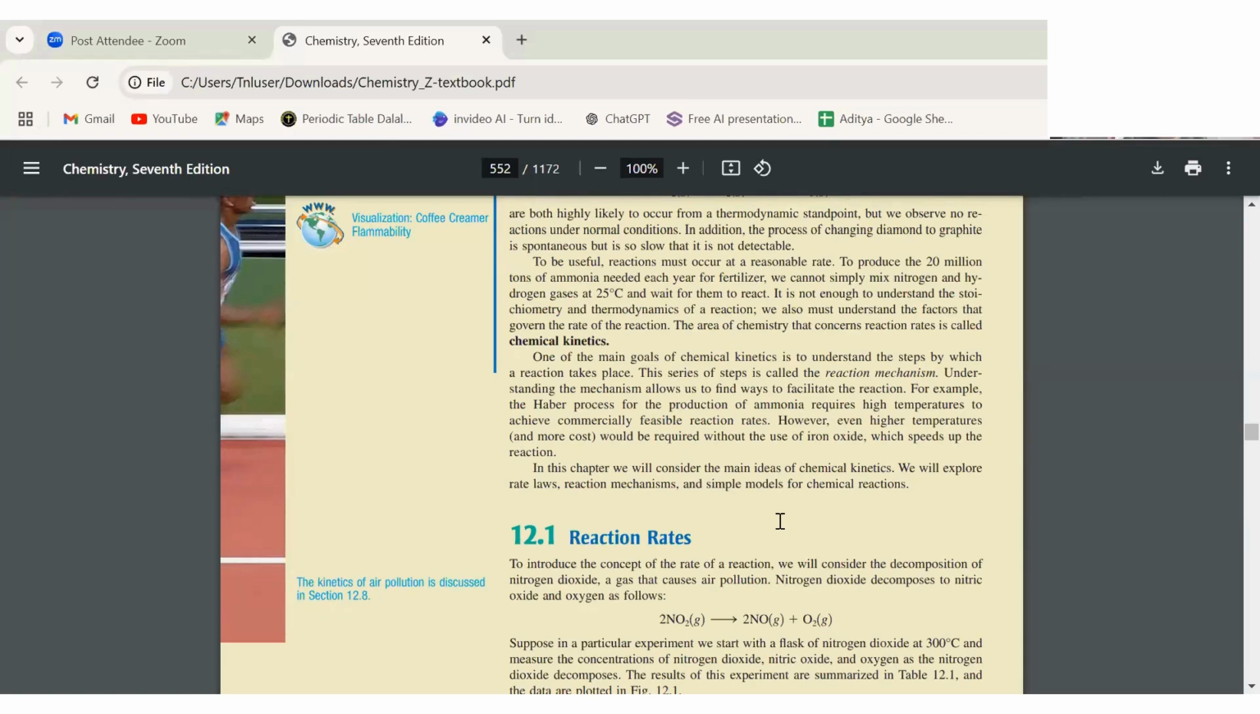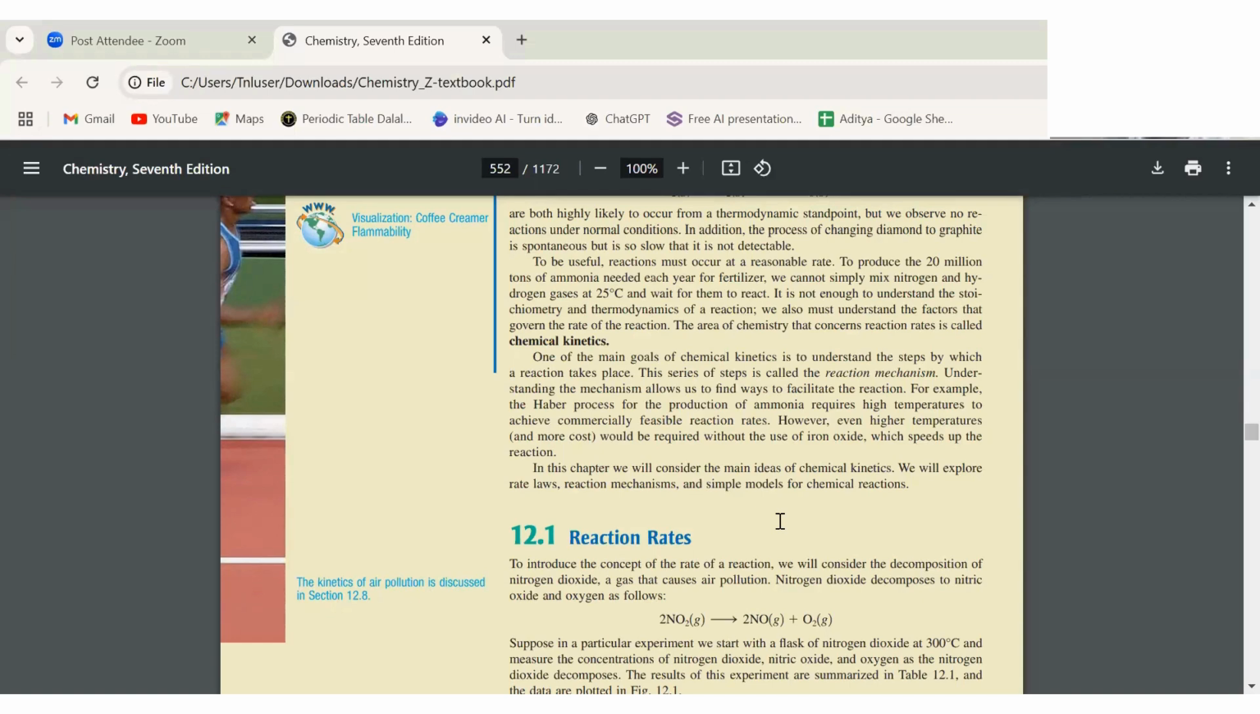So it's basically like it has to do with the rate of the chemical reactions, and then what affects that. So like how quick the reactants are converted into products, and then all of the different steps.